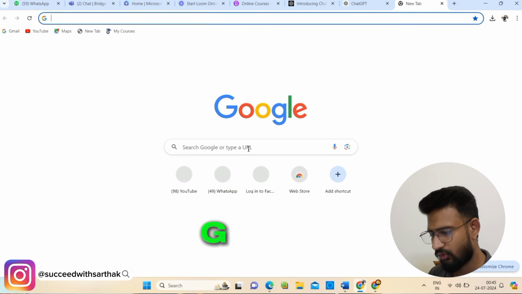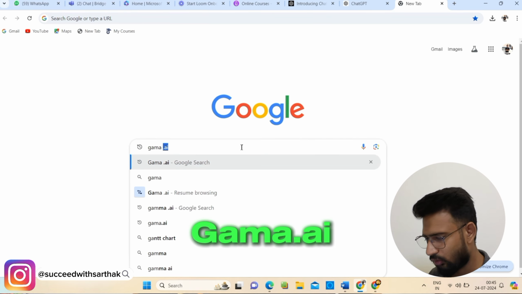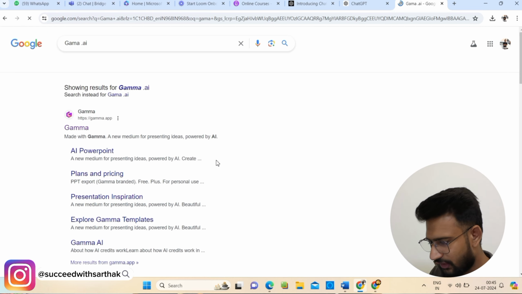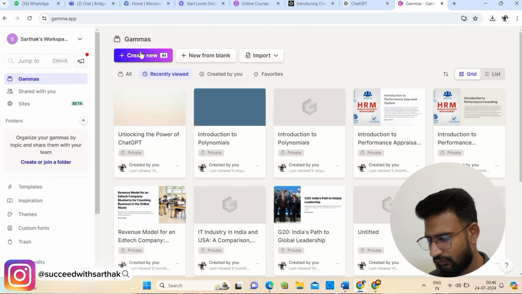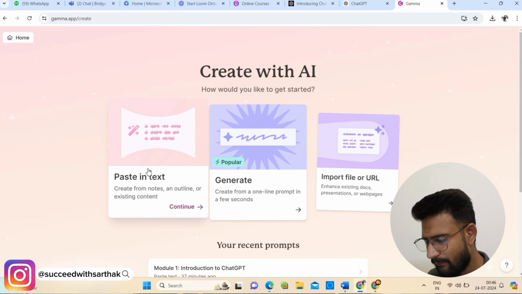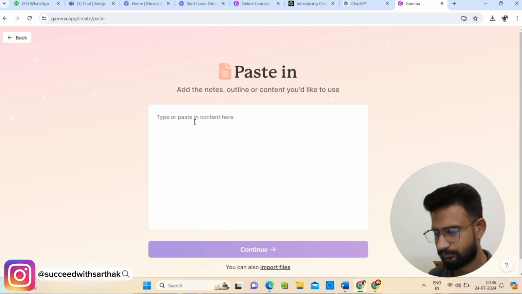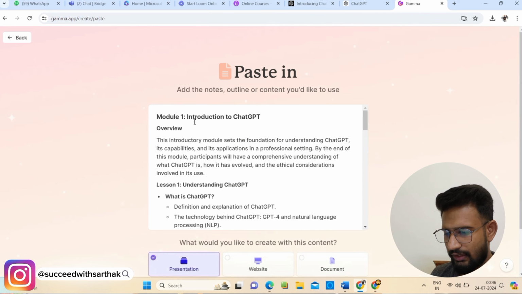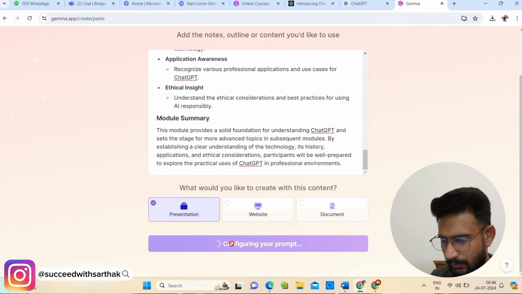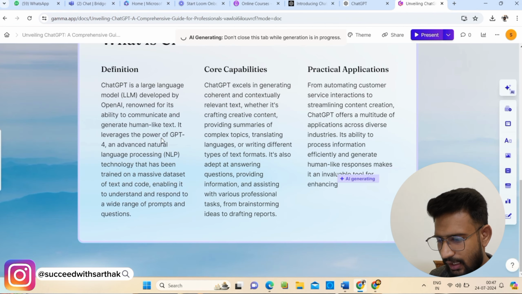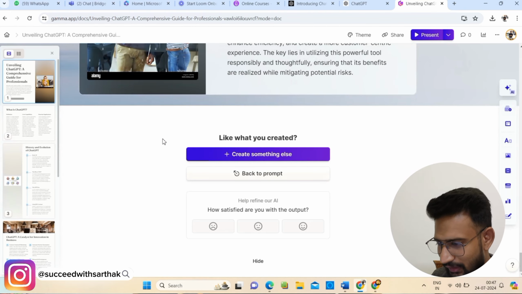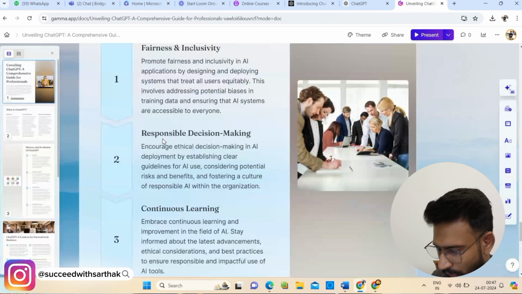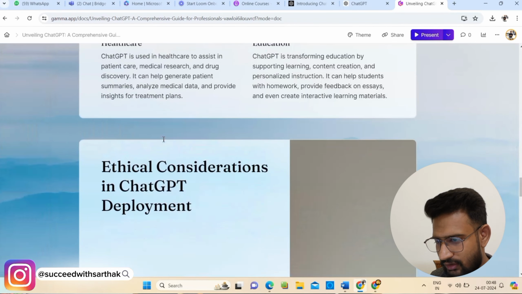So I'll visit Gamma.ai, which is an AI tool and you can use it for free, and you can click on copy the text and convert it into a professional PPT, as you can see. And now you can select the themes and the template of the PPT, paste and then generate the content, and here you go. You have your PPT here which you can download.